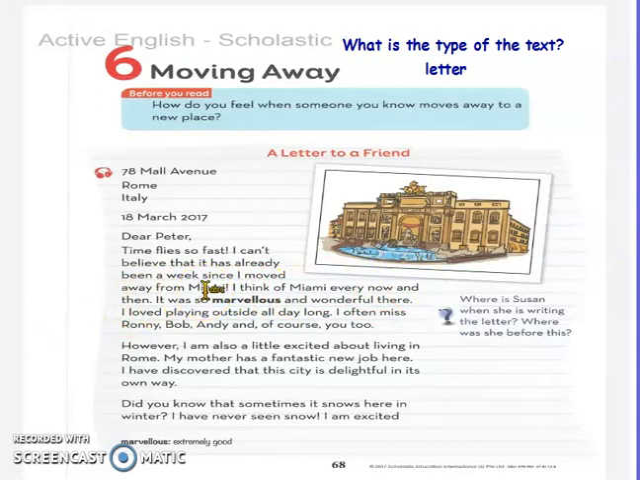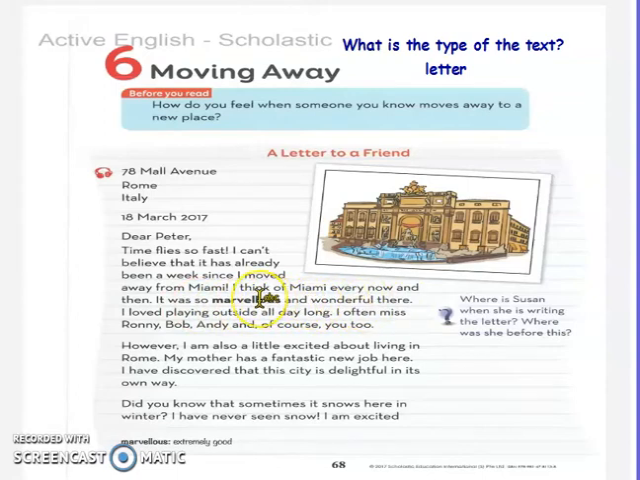Susan missed Miami a lot. So she said that I think of Miami every now and then. Think, to think. It was so marvelous and wonderful there.